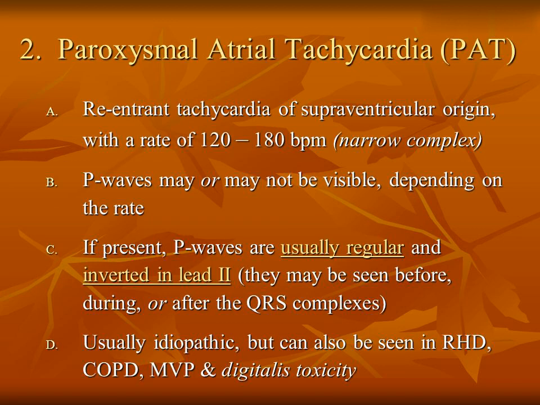2. Paroxysmal atrial tachycardia, PAT. Reentrant tachycardia of supraventricular origin with a rate of 120 to 180 bpm, narrow complex. P waves may or may not be visible, depending on the rate. If present, P waves are usually regular and inverted in lead 2; they may be seen before, during, or after the QRS complexes. Usually idiopathic, but can also be seen in RHD, COPD, MVP and digitalis toxicity.